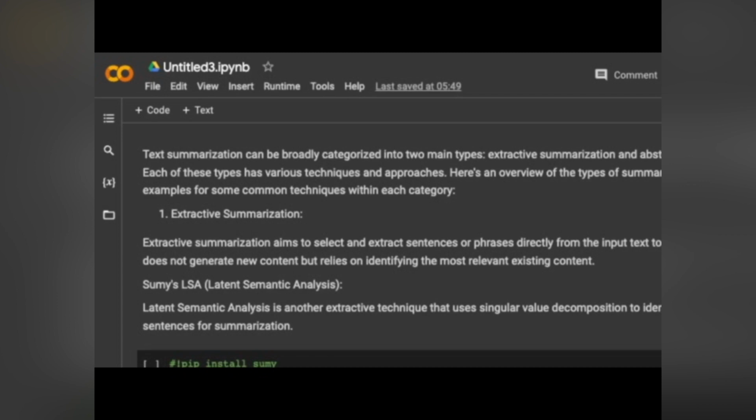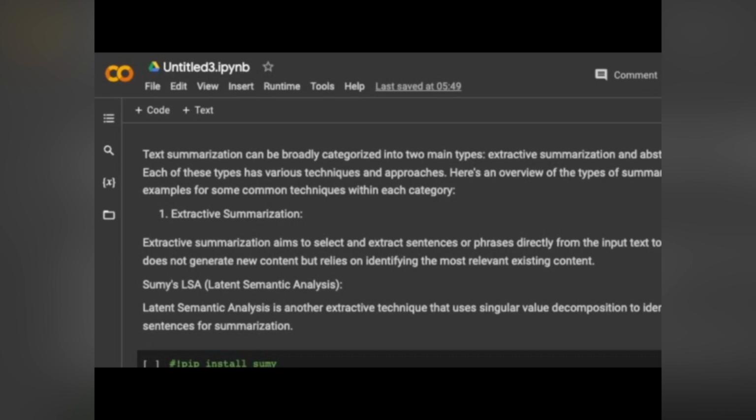Text summarization can be broadly categorized into two main types. One is extractive summarization and another is abstractive summarization. What we'll do is go with one example of each. We will try to put those things in action and get a summarization. First, we will delve into extractive summarization. Extractive summarization extracts sentences and phrases directly from the input text, by identifying the relevant and important concepts in the text, and tries to get the short form of it.